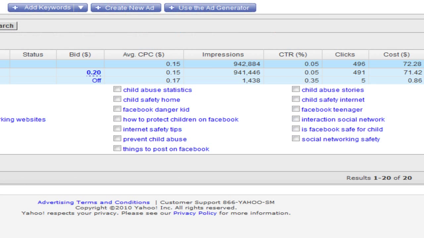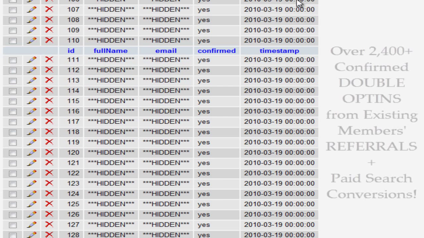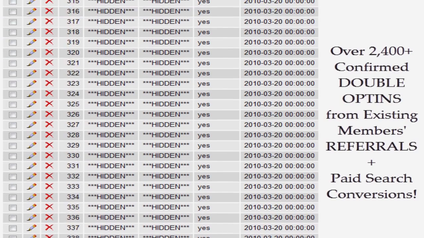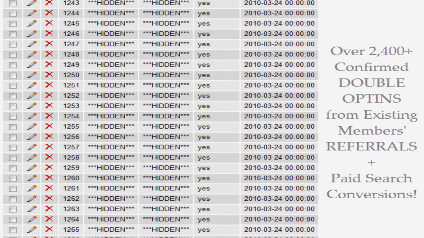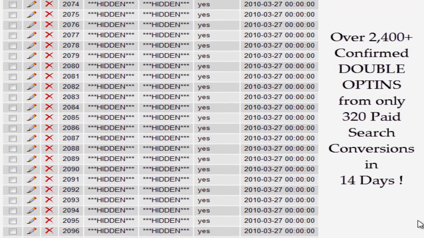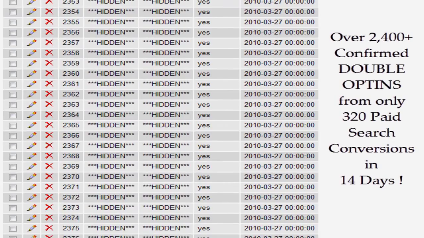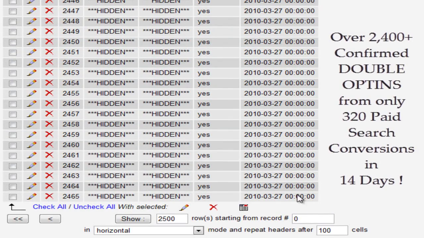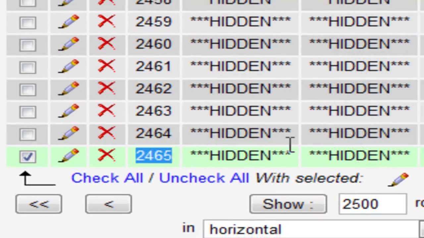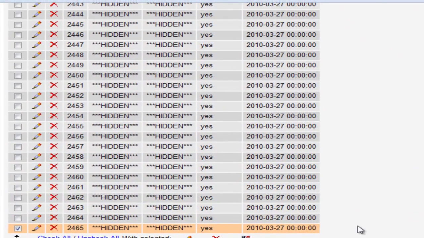We had 496 clicks come up from search, sponsored search, and the number of people who referred us to other concerned parents was remarkably good. 496 converted into, as you can see, the list is just never ending. We have constantly got referrals and opt-ins and double opt-ins throughout. We now stand at 2,465 people who have enrolled into the SafeSocialNetworks.com program.